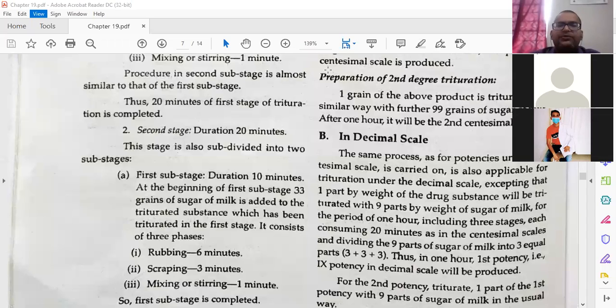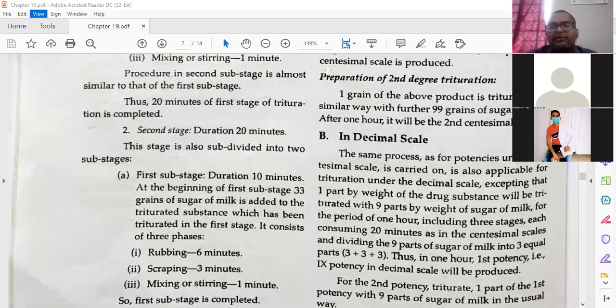Now we will go to the next part, because this is important. Examiners ask, and this is the process of making homeopathic medicines, trituration medicines, in decimal scale. Now we will see the decimal scale. The only change is that all things are similar except the ratio is 1:9. One part is medicine and 9 parts is sugar of milk. So the same process as for the potencies under centesimal scale is also applicable for the trituration under the decimal scale, except that 1 part by weight of the drug substance will be triturated with 9 parts by weight of the sugar of milk for the period of 1 hour.